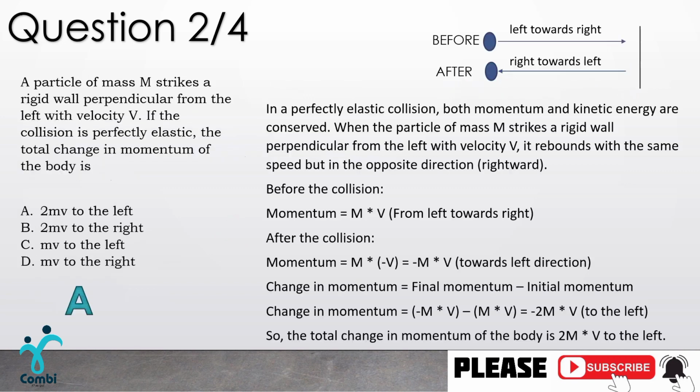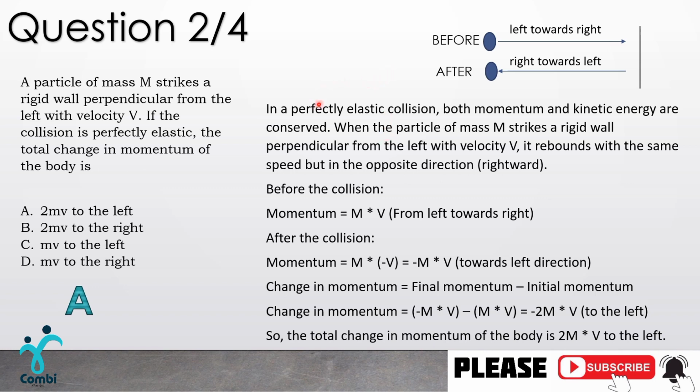Let's see why. Here is a different view. Before the collision, the particle moves from left towards the wall, perpendicular to it. You have a vertical wall, and the particle is coming towards it. After the collision, the particle moves from right towards left. So why is it A? We need to solve it.